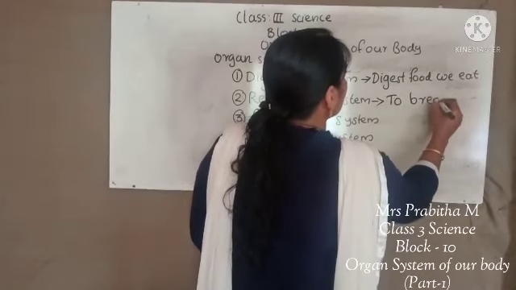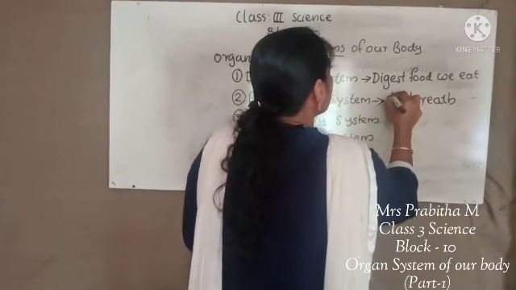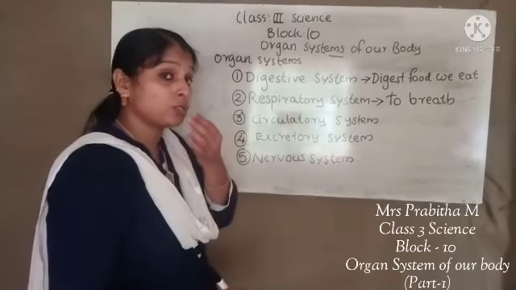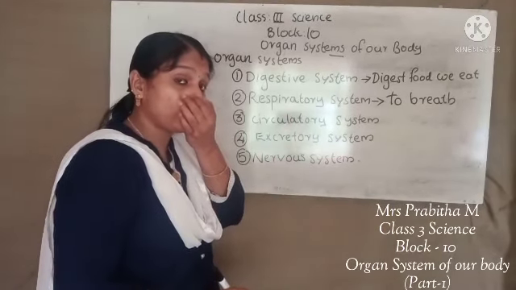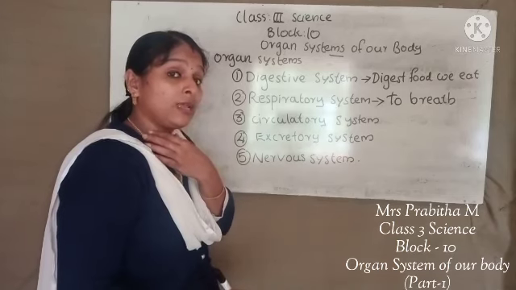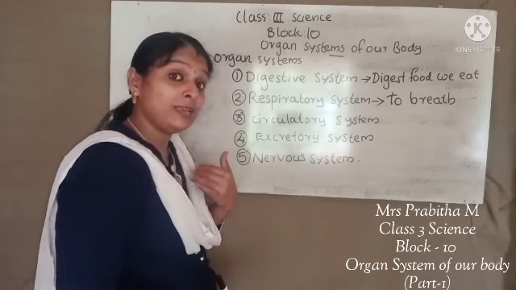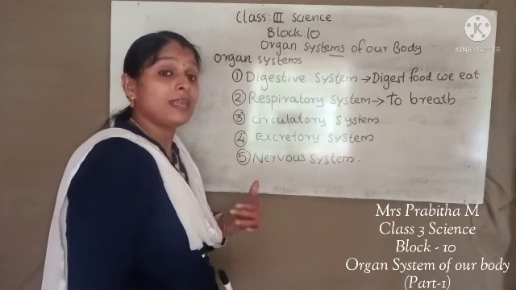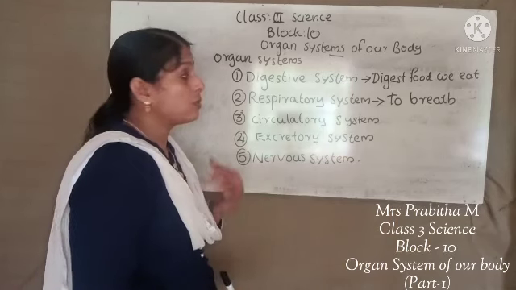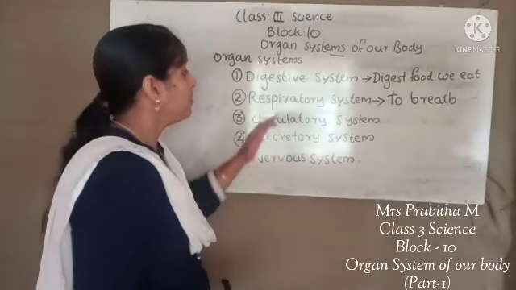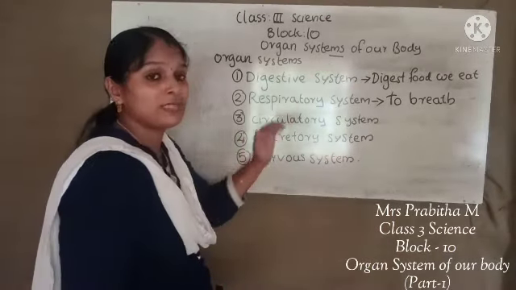So what is the function of the respiratory system? The respiratory system helps us to breathe. Many organs help us to breathe. Yes, we breathe through our nose. The air goes through the windpipe. The windpipe is there, the larynx is there. Then it reaches the lungs. So many organs help the respiratory system. The respiratory system helps us to breathe.